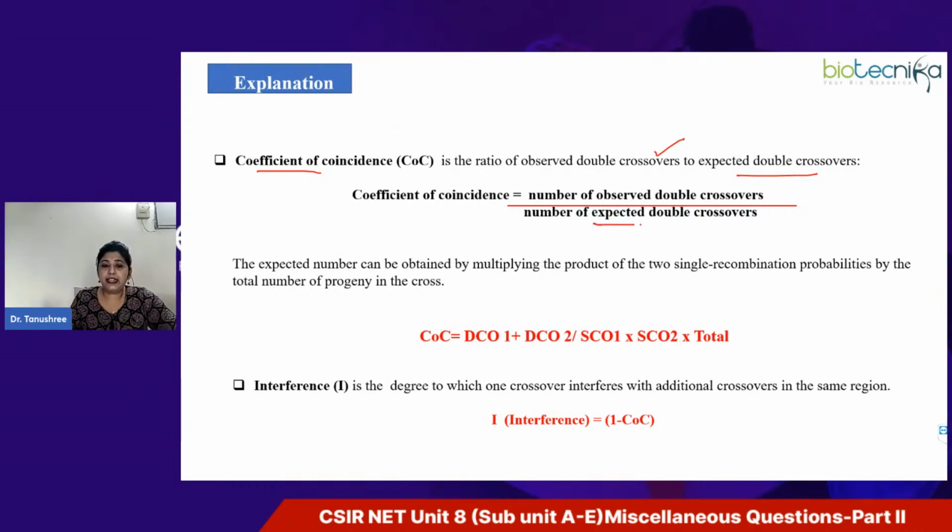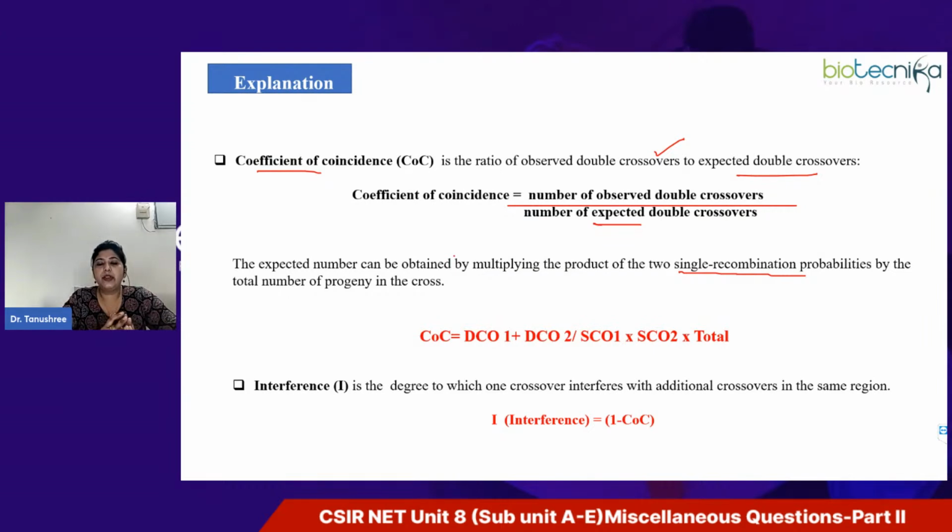And the expected double crossovers. How will you calculate the expected double crossovers? Theoretically, we can obtain the number of expected double crossovers by multiplying the product of the two single recombinant probabilities by the total number of progeny in the cross.